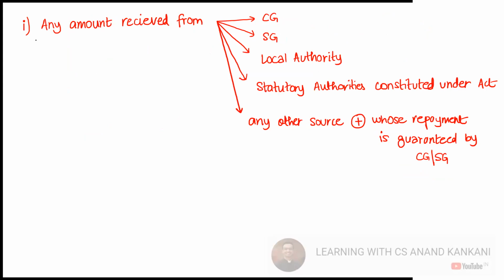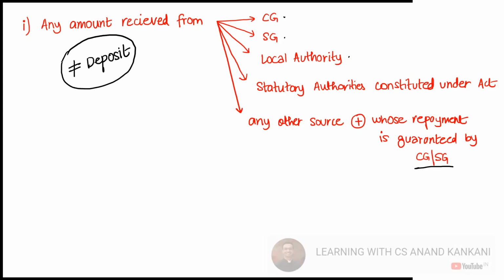So just see that. Any amount which is received from the Central Government or from the State Government or from the local authority or from a statutory authority constituted under an act, or any other source whose repayment is guaranteed by the Central Government or State Government. So this part talks about the receipt of money from the government, and this part says that the money is guaranteed by the government. So that will not be considered as a deposit.